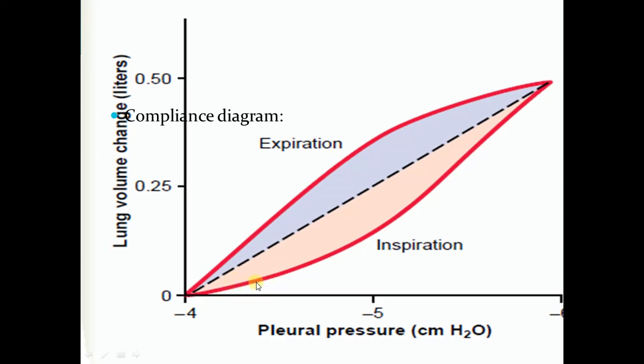Due to the difference in the elastic behavior of the lungs during inspiration and expiration, the compliance curve follows a different path during inspiration and expiration, and it forms two curves, the inspiratory compliance curve and the expiratory compliance curve, which form a loop, and this loop is known as the loop of hysteresis. So this is about the compliance diagram, and we can see from this diagram that for a pleural pressure change of about 2.5 centimeters of water, the change in lung volume is 0.5 liter.